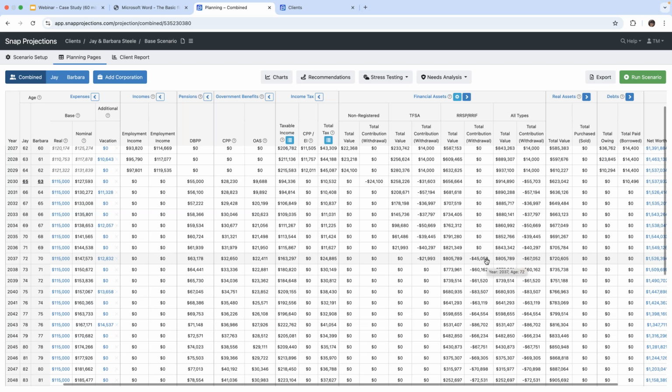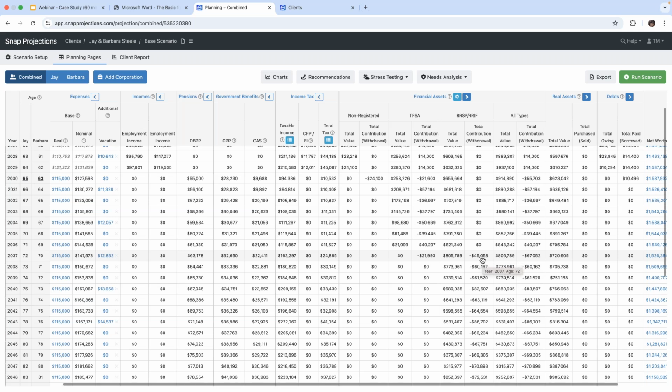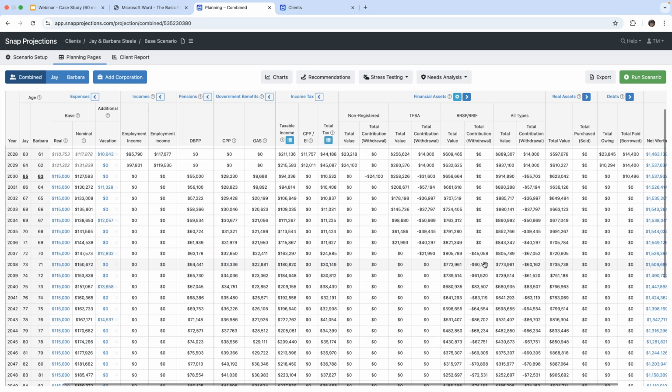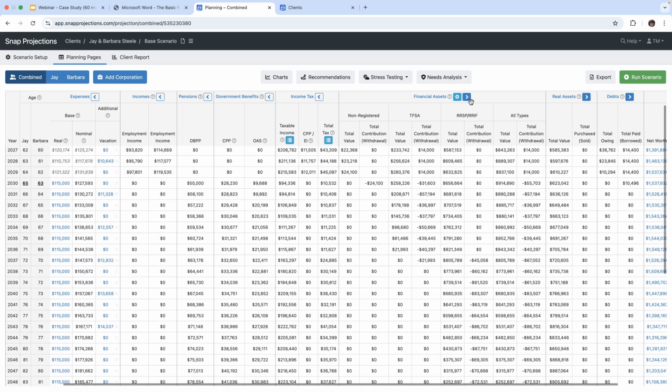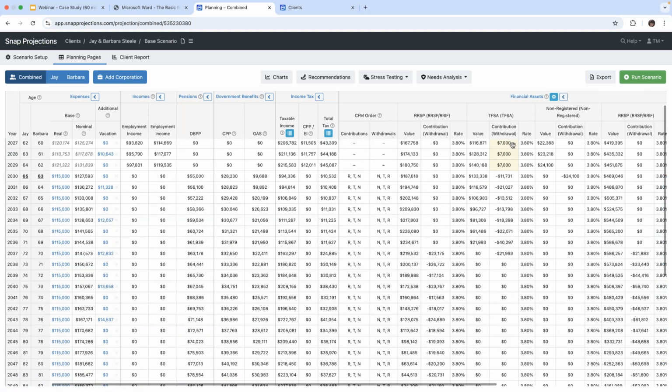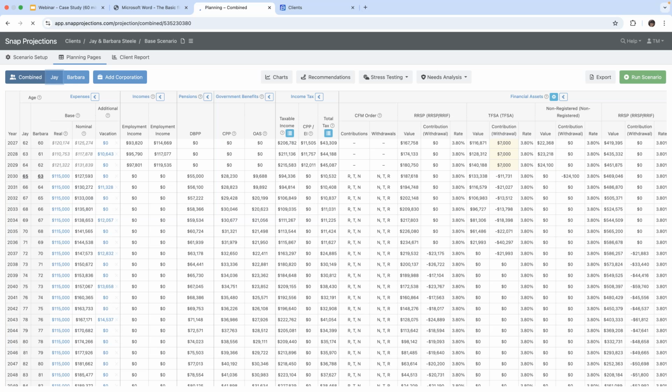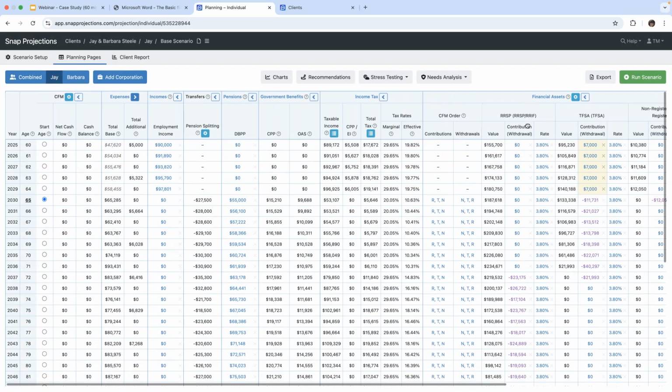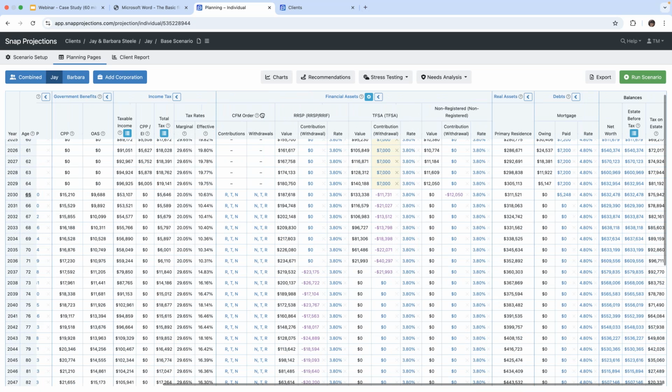So you can kind of see how the cash flow management works, and it also takes into account the minimums on those RIFs once they reach the rollover rate age. And you can expand the financial assets on the combined page to see the individual withdrawals as well. The combined page is great to see a summary. The individual pages are where you want to go to make changes. Okay, so let me go to Jay's page, and this will be a little easier to view here.